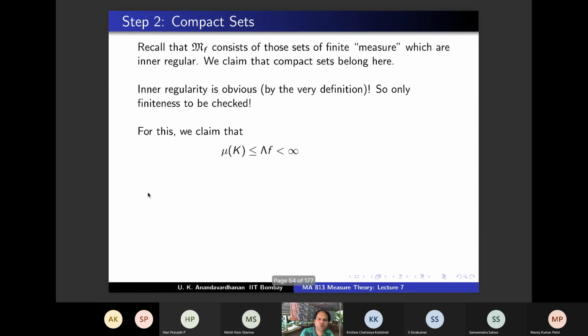So this is what we are trying to show, because lambda f is always finite, and we have to show this. Given a k, I have to exhibit an f. So I'm going to show that for all k preceding f, mu k is less than or equal to lambda f. I'm showing something more than what we want, because I want to do a bit more than saying mu k is finite. In particular, mu k will be finite.